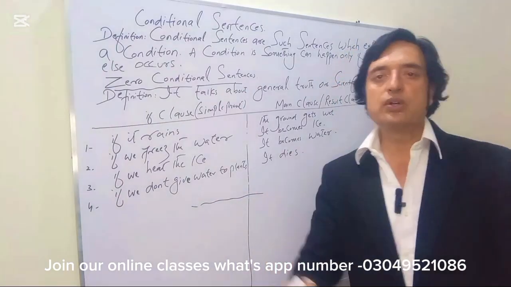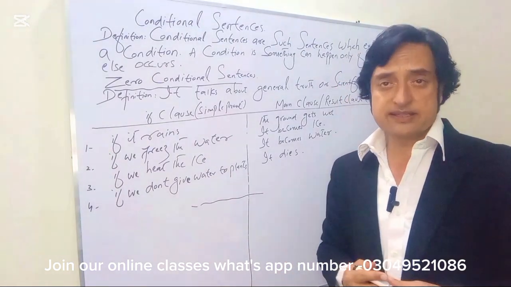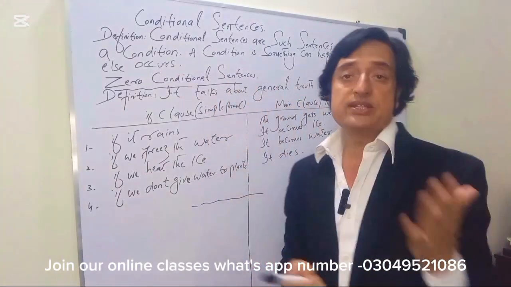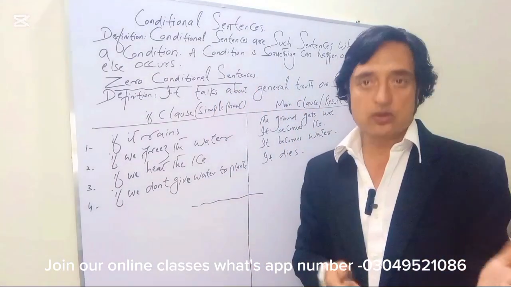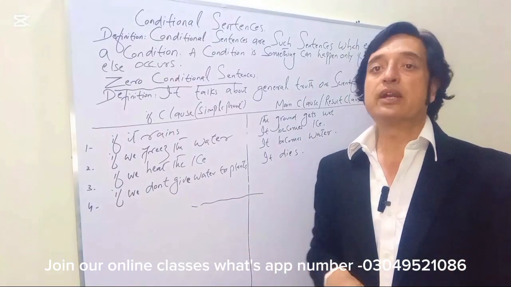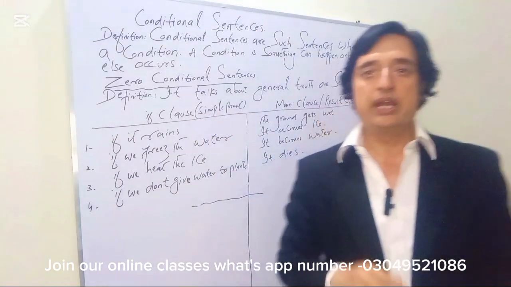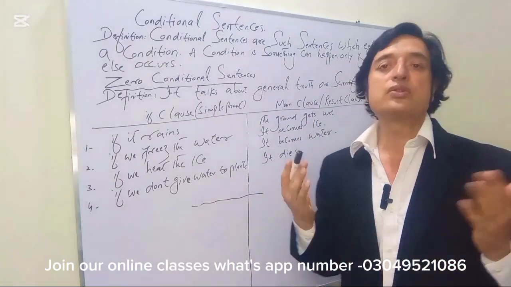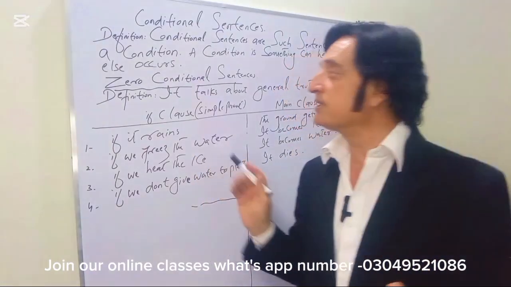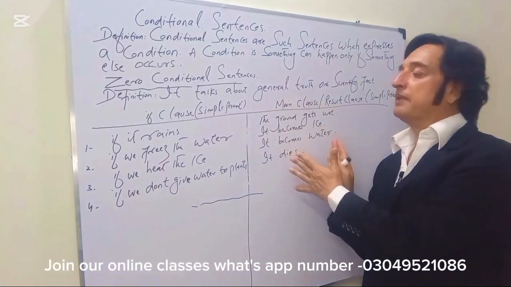This is it. So today we understood conditional sentences. What are conditional sentences? Conditional sentences are such sentences which express a condition. A condition is something that can only happen if something else occurs. There are 4 kinds of conditionals, all right? And today we did conditional 0. It talks about general truth or scientific facts. Also, you have to understand that conditional sentences have 2 parts. One part is called the if clause and the other part is called the main clause.